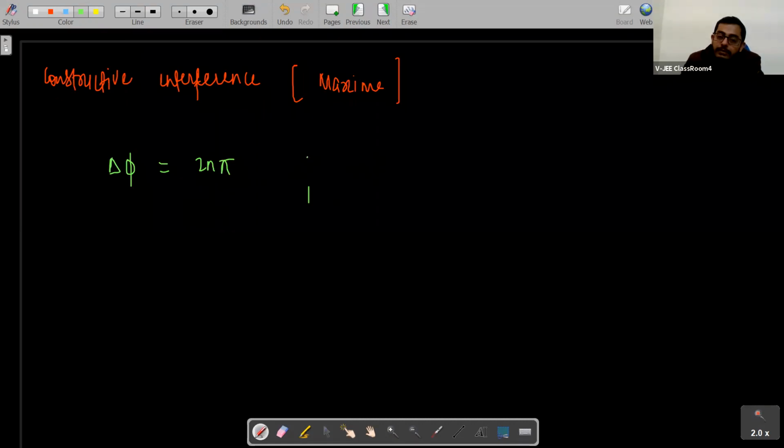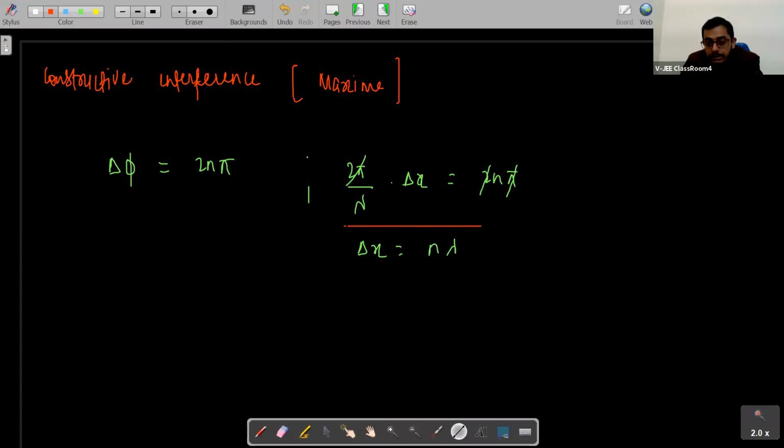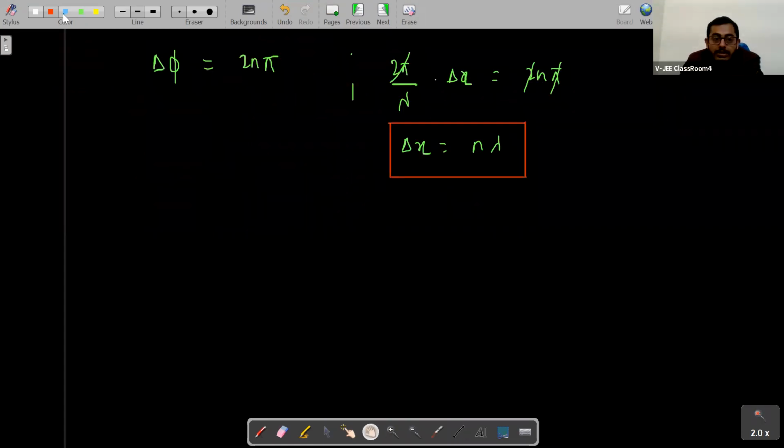So now, in terms of path difference, what do we write? 2 pi by lambda into delta x is equal to 2n pi. We are talking about constructive interference here. 2 pi and 2 pi will get cancelled out. What will be the value of delta x, students? The value of path difference will be how much? It will be equal to n lambda. N lambda is for constructive interference, right? Delta x is equal to n lambda for constructive interference.